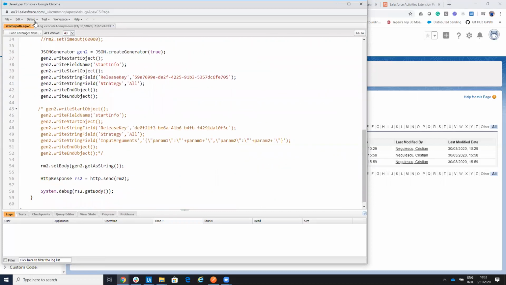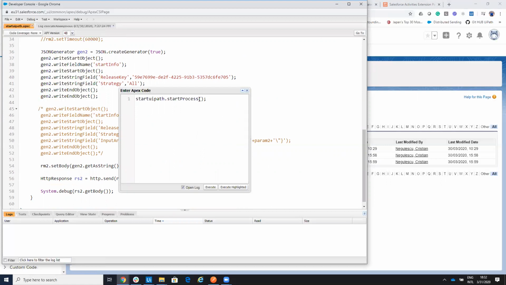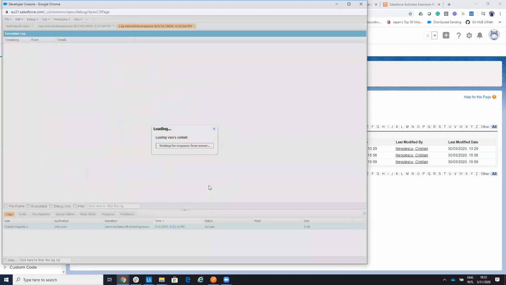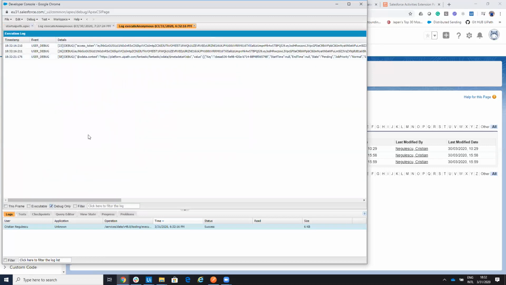So I can go here, execute. I will execute my process. I need to put 2 parameters because you'll see we'll send also a parameter, and I will hit execute. So the system will execute my procedure from here, and you will see that the command will go to the orchestrator. Here I have also some debugs. I see the response, and on the orchestrator